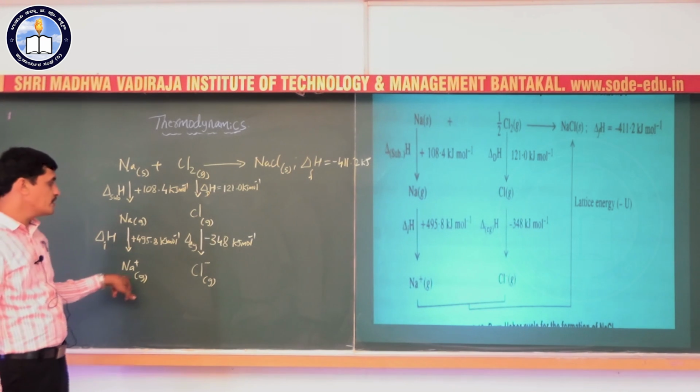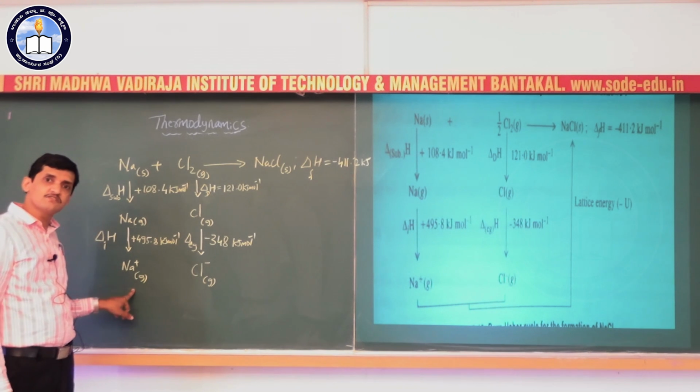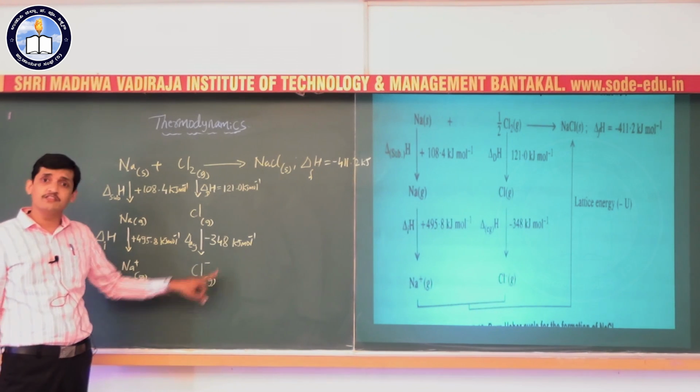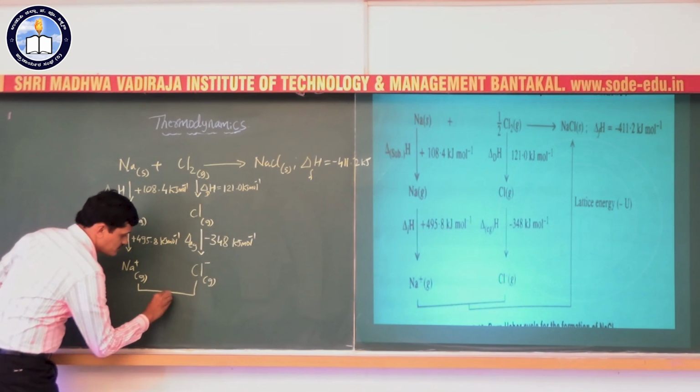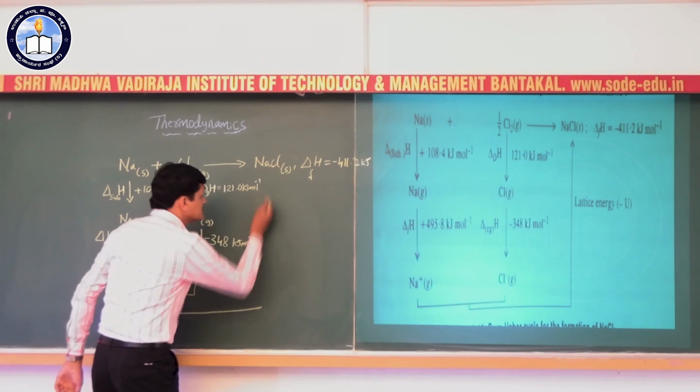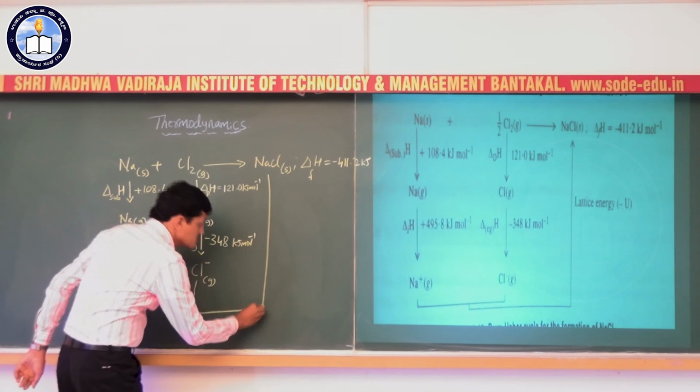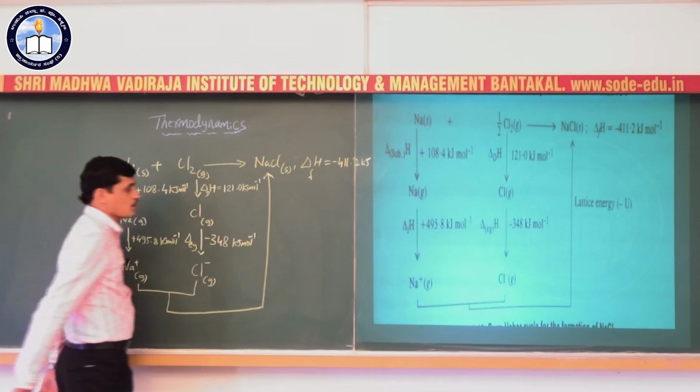So we have sodium ion in the gaseous phase and chloride ion in the gaseous phase. These two combine to form sodium chloride solid.